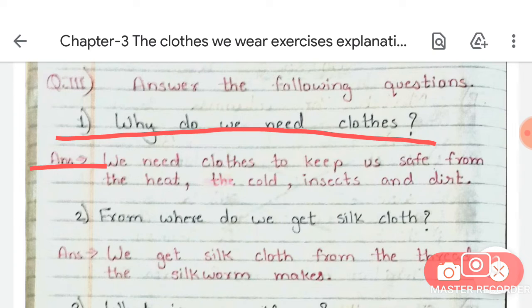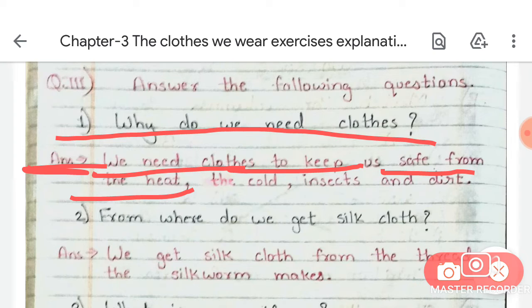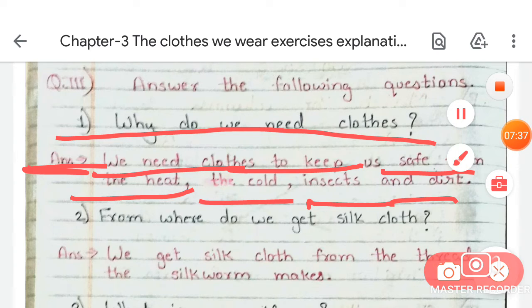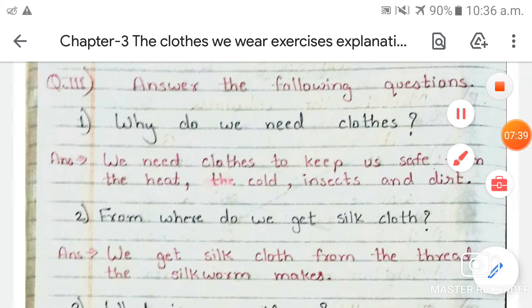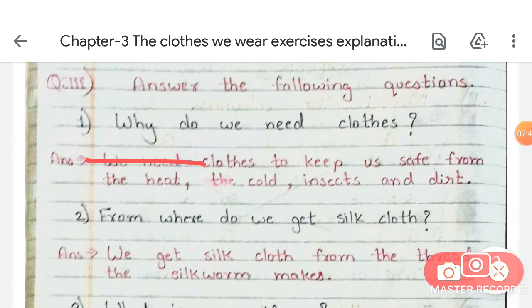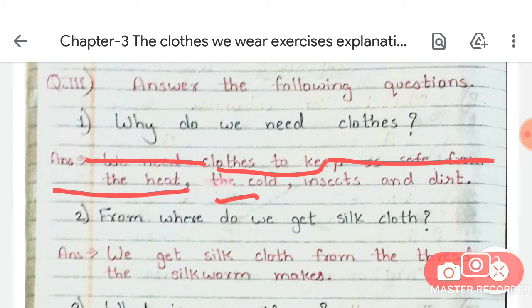So the answer of this question is, we need clothes to keep us safe from the heat, cold, insects and dirt.